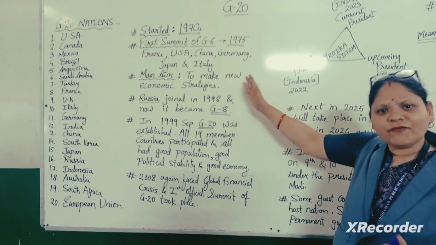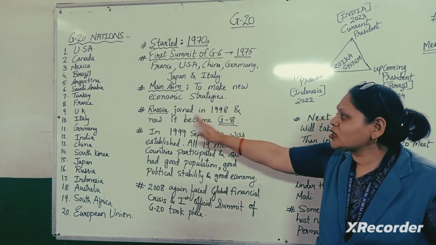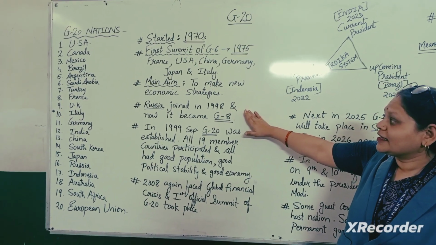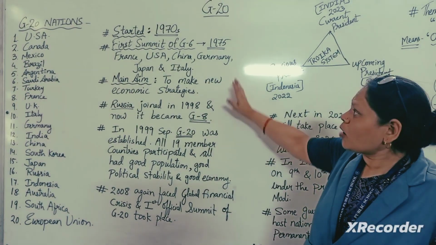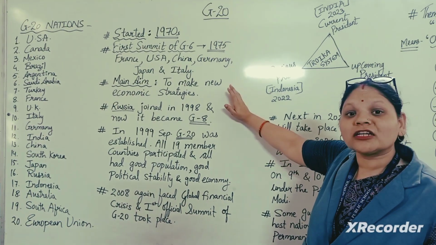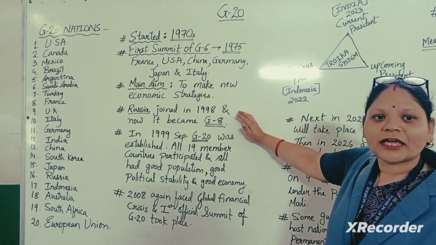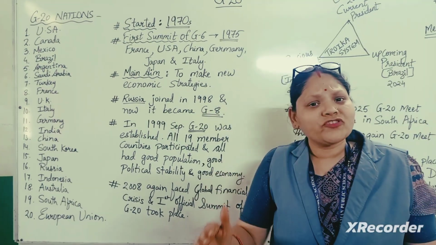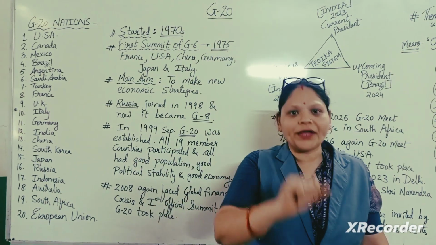Now what was the major aim we had already discussed, that is the economic strategies. Then in 1998, Russia also joined in and this group became G8. One more country was added, that is Canada, then it became G7, and then G8 till 1998. But Russia was removed from this G8 group in the year 2014. The reason was the invasion of Ukraine.